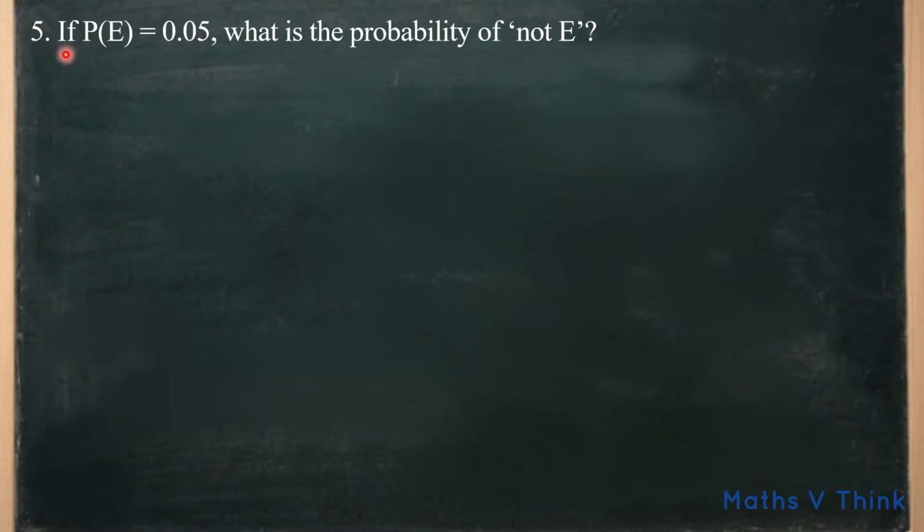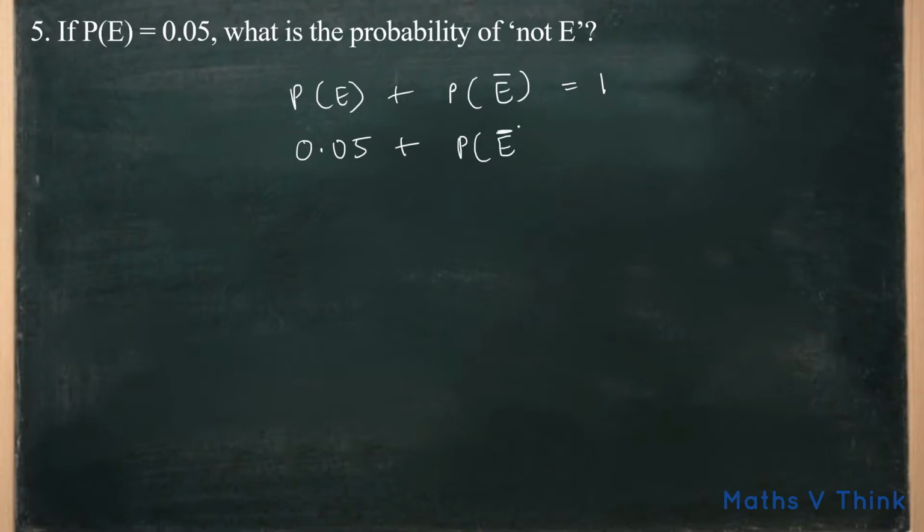The fifth question is if probability of E is equal to 0.05, what is the probability of not E? So we know probability of E plus probability of not E is equal to 1. They gave this information, probability of E. So substituting that, we need to find probability of not E. So probability of not E is equal to 1 minus 0.05.